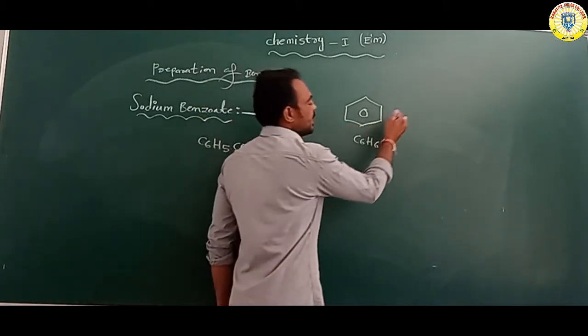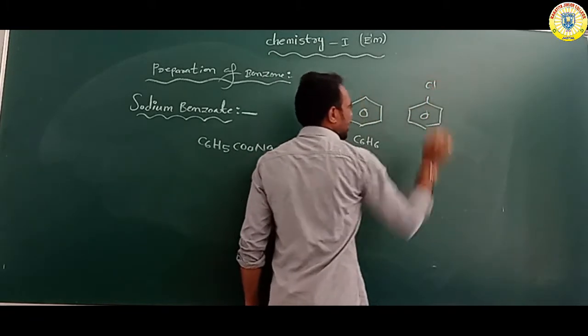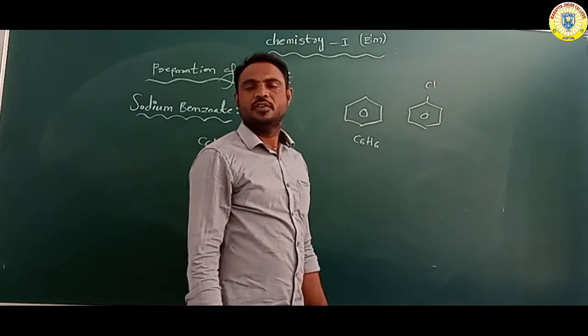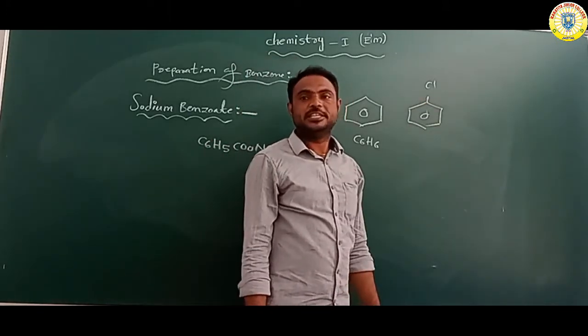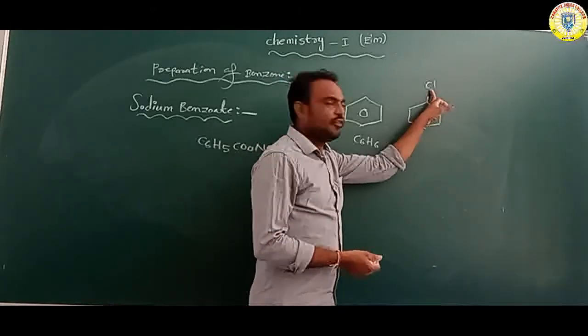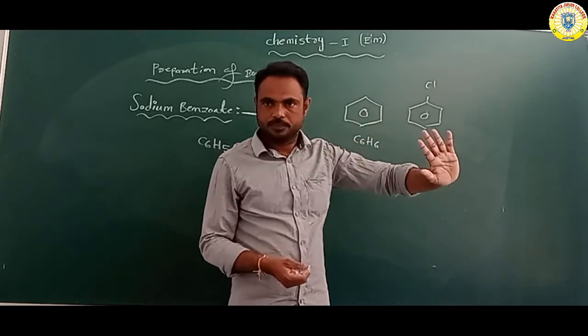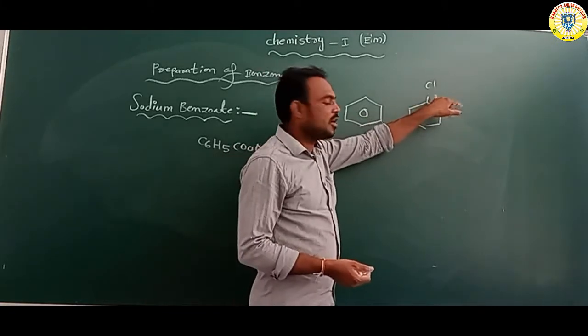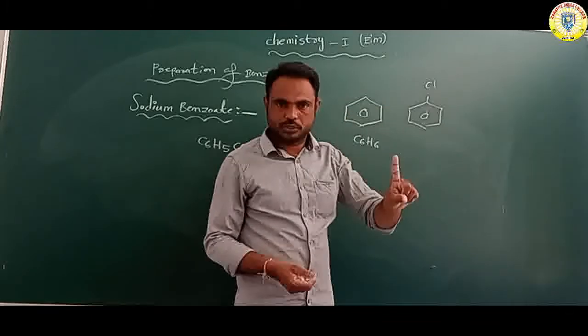When this benzene attaches one chlorine, it is called chlorobenzene. When one chlorine attaches, one hydrogen is lost.